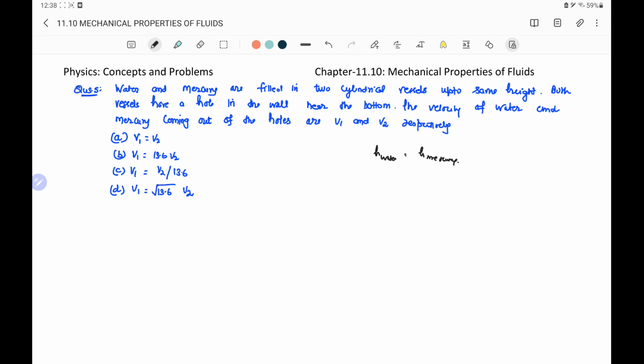We know that the velocity of efflux of the liquid from the hole is root 2gh, where h is the depth of the hole from the free surface of the liquid. Because it is the same height for both water and mercury, the velocity of efflux for both will be the same. So option A is the correct option.